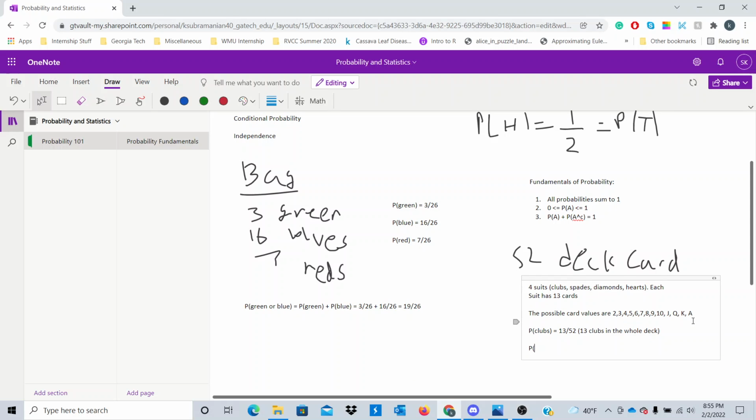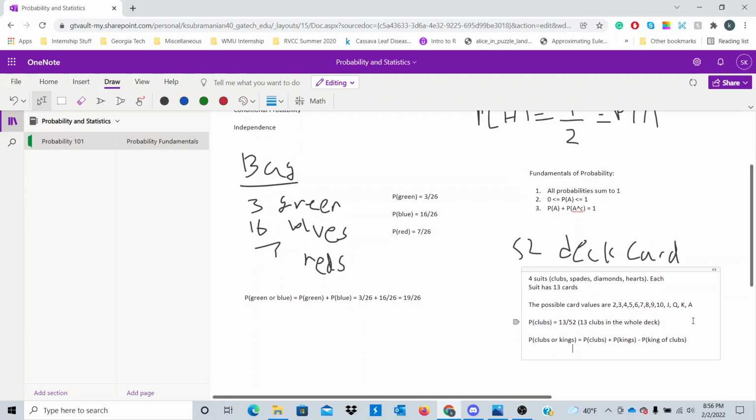But what if we want to find the probability of getting clubs or kings? You might be tempted to say that it's just the probability of clubs plus the probability of kings, but you're also forgetting that we can have a card that is both a club and a king, aka the king of clubs. So there's one such card. So we're going to have to subtract the probability of getting the king of clubs.